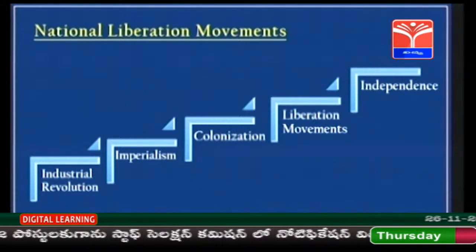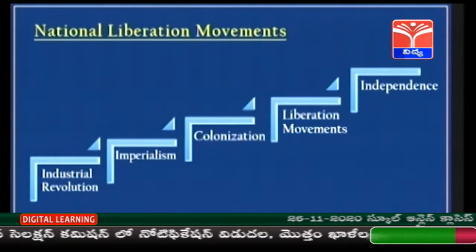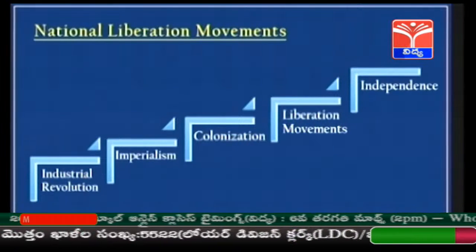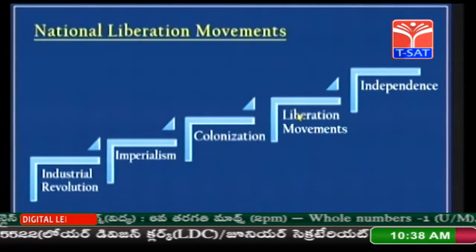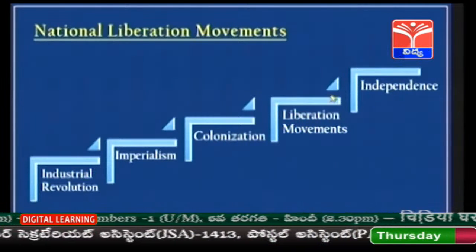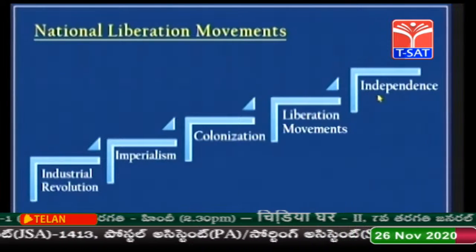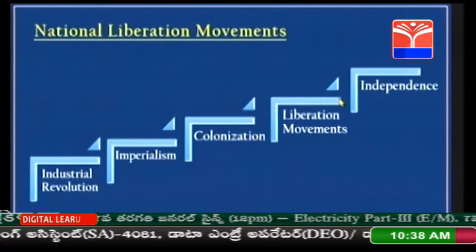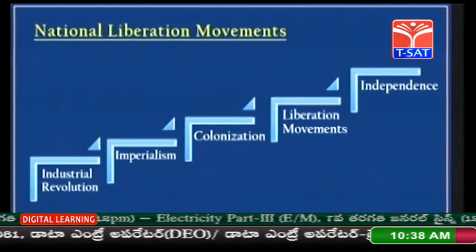They did not want to be under the colonial powers. They wanted their own country to be independent. So colonization led to liberation movements, and these movements finally achieved independence. So this is the process by which the national liberation movements took place.